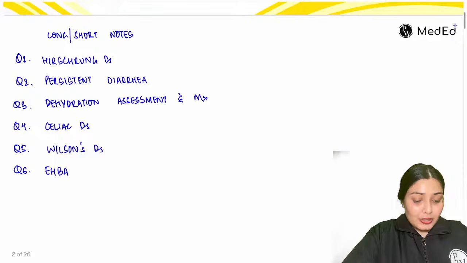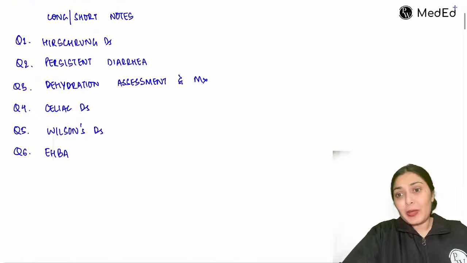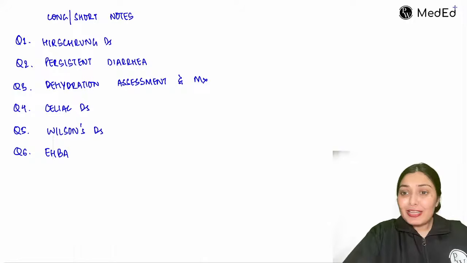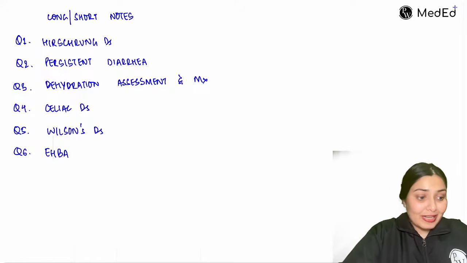So, what all you can expect from the abdomen section per se, the GI section and the liver section. Firstly, we have some congenital disorders like Hirschsprung disease. Then we have diarrheas and dehydration. In diarrheas, the university people are particularly fond of asking about persistent diarrheas.